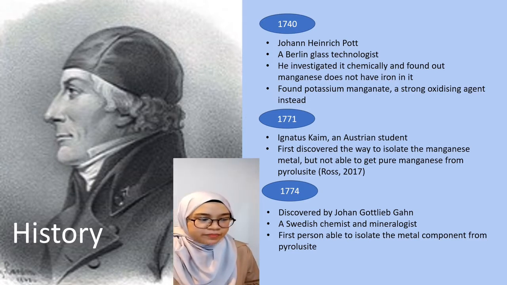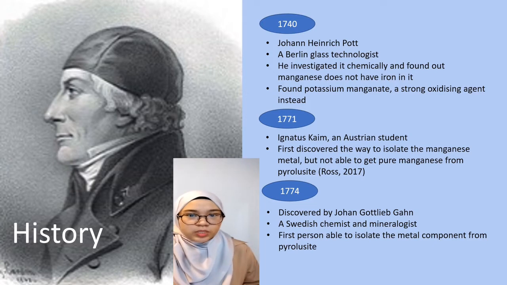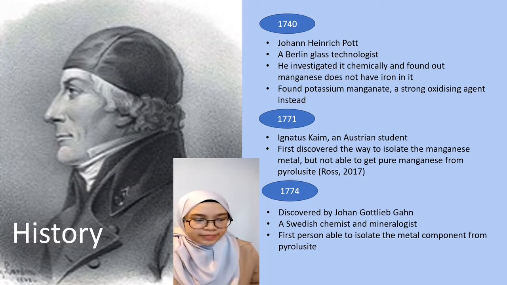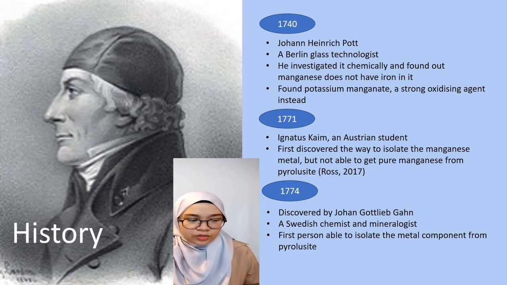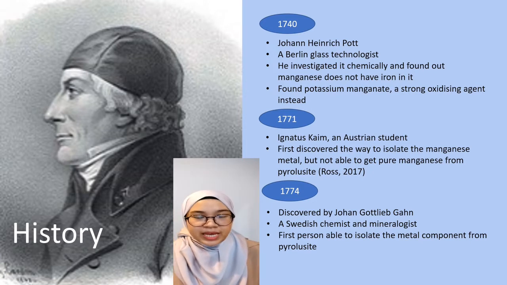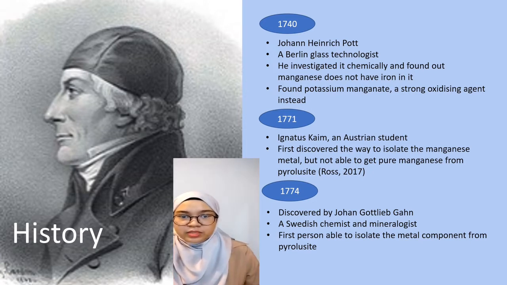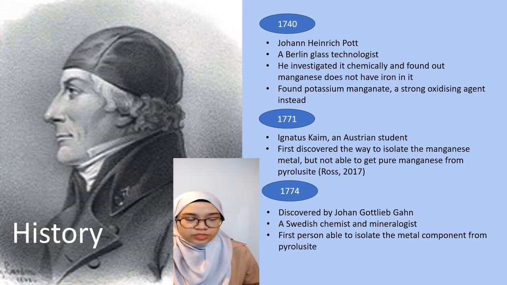He found out that manganese does not have iron in it, but instead he found potassium permanganate, which is a strong oxidizing agent. In 1771, an Austrian student called Ignatius Kaim was the first one who discovered a way to isolate manganese from pyrolusite.